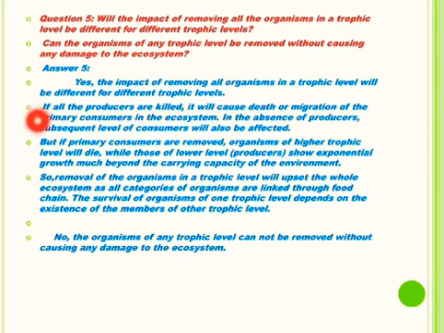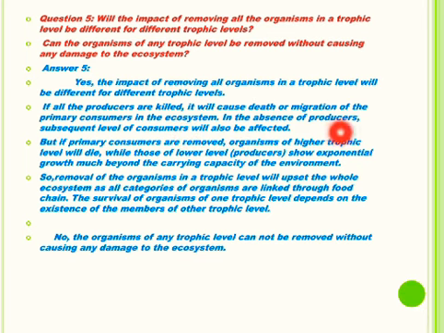For example, if all the producers are killed, means if all the plants at the producer level in the first trophic level are killed, it will cause the death or the migration. Migration means movement of the animals, primary consumers that feed on producers like herbivores in the ecosystem, to other places, or the death of primary consumers as they won't get plants for their food.